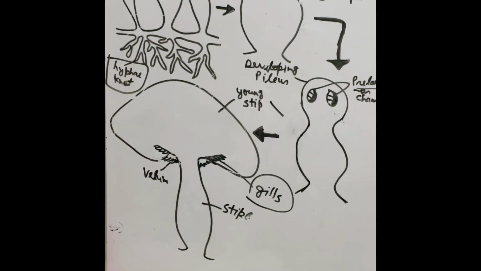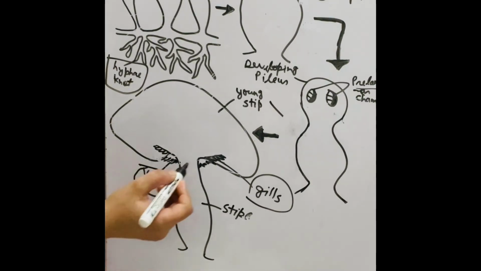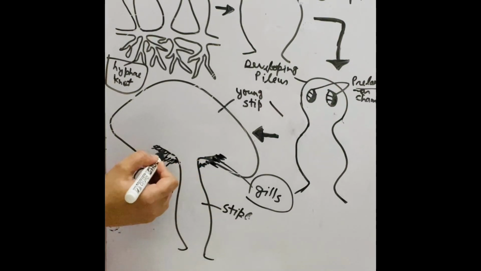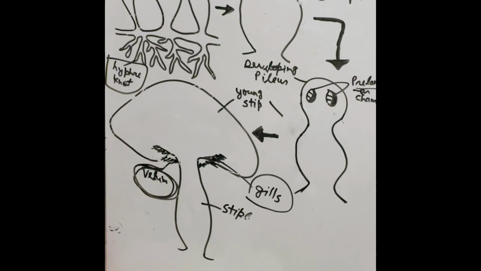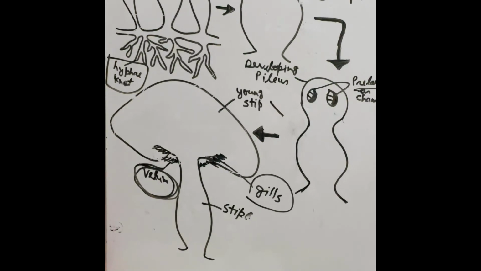Under the gills a membrane is formed, which is called the velum. The velum, pileus and stipe are connected to each other and form a stalk by elongation.